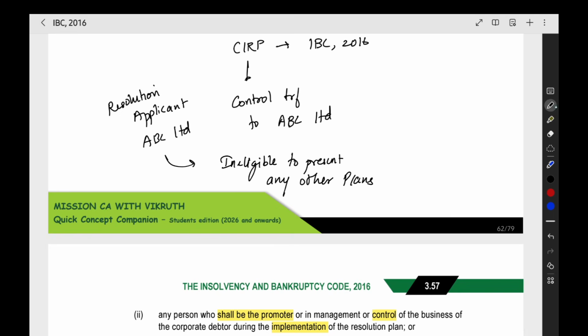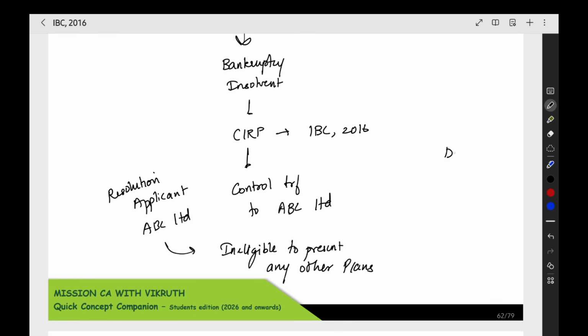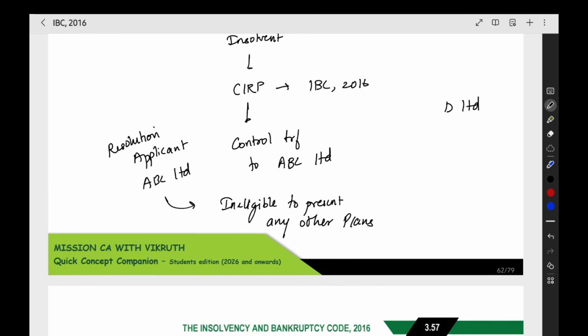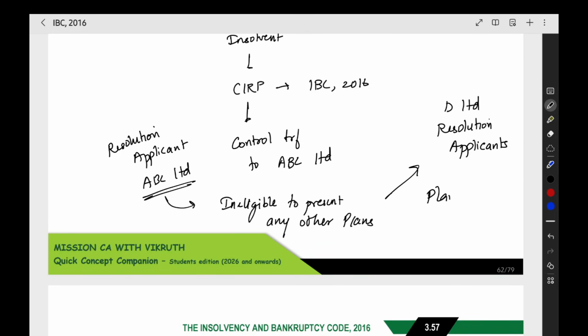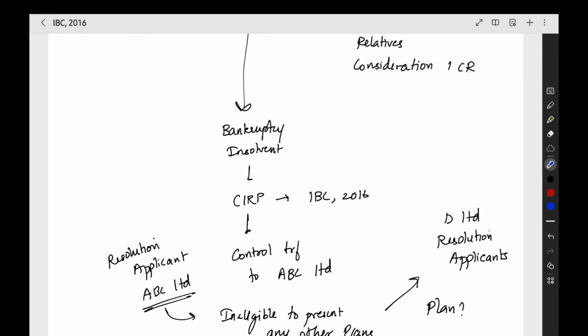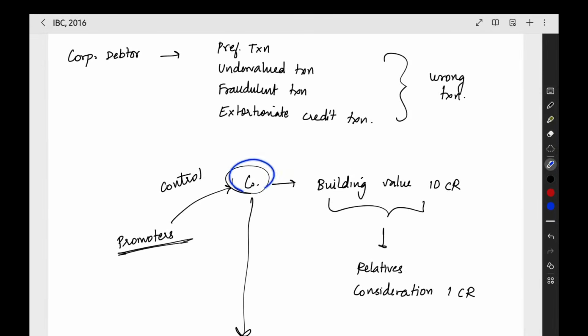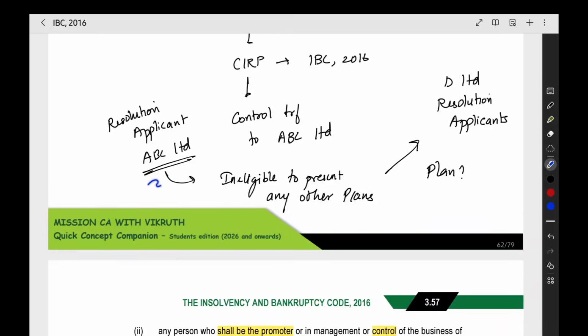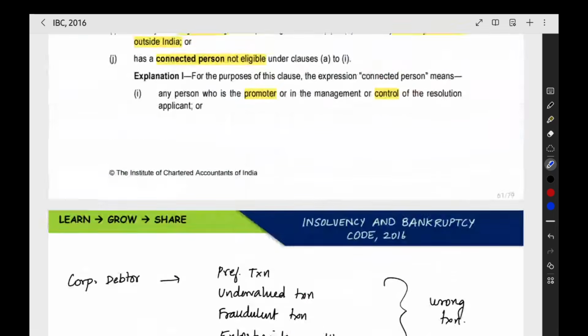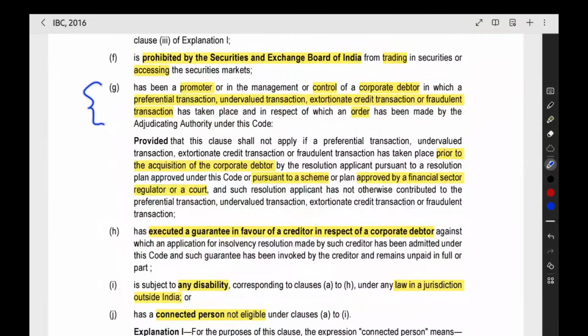So suppose we are having another company like D Limited. That company is also going into bankruptcy. Now we are having an invitation for resolution applicants here also. Now whether ABC Limited can go and present the plan, that is the question here. Why they are asking this question is that according to this particular clause, when you see a company, a corporate debtor where a wrong transaction has happened, the person in charge, management or control, or promoter, they are not eligible. So according to this clause, ABC Limited is not eligible.